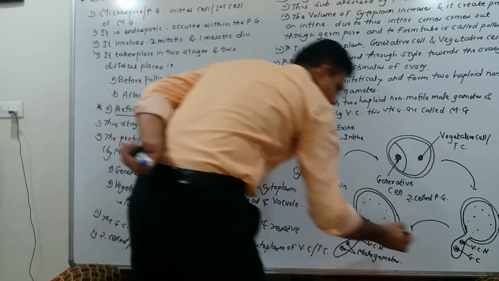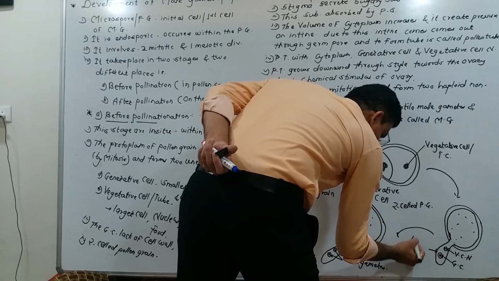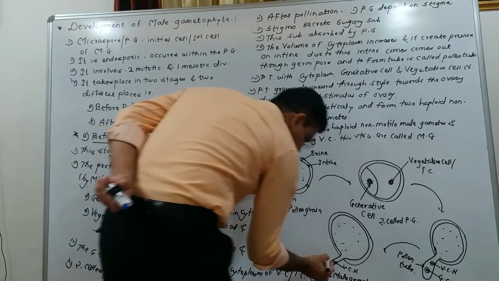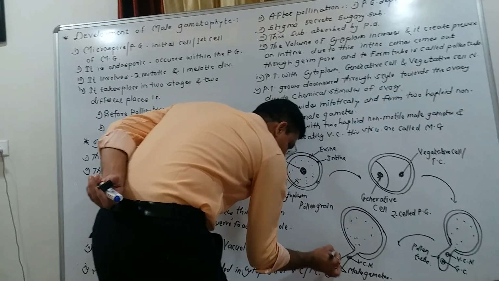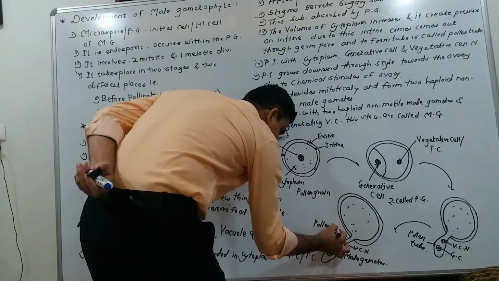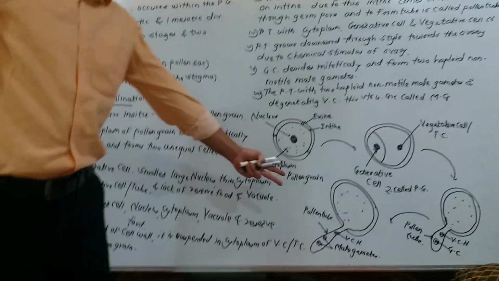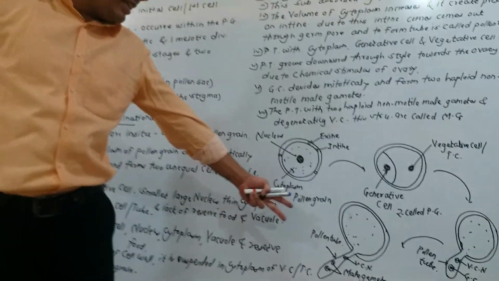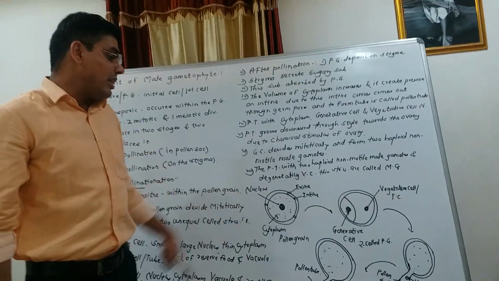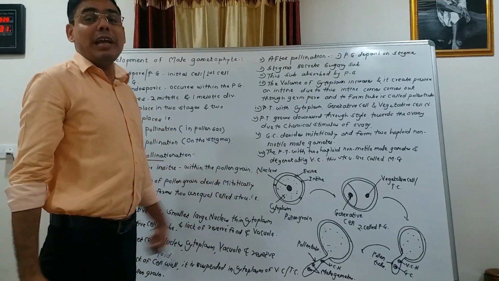And this structure is called the pollen tube. When the pollen tube has two haploid non-motile male gametes, the degenerating vegetative cell nucleus and cytoplasm, this structure is called the male gametophyte.